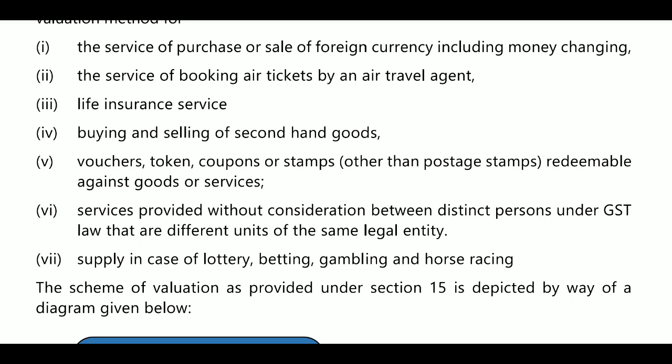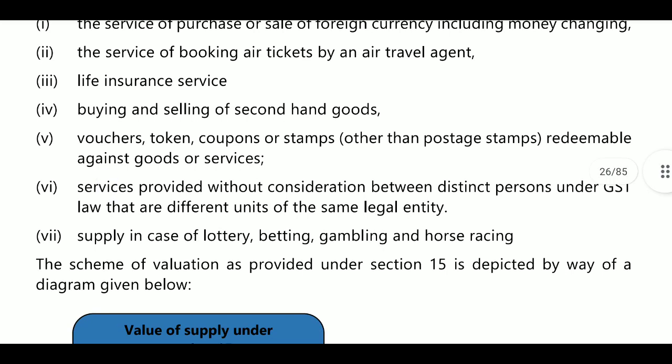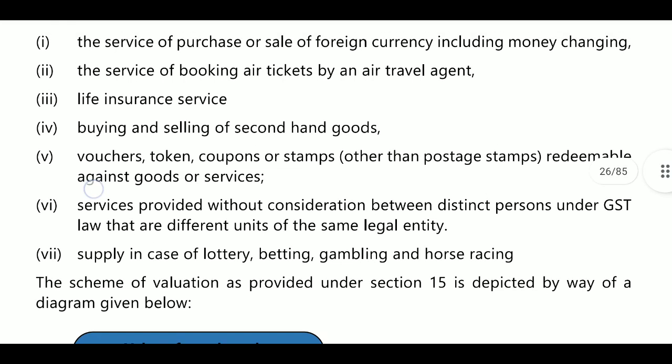So service of booking air tickets by air travel agents, they will provide on gross, domestic or international: domestic 5%, international 10%, that type of thing. Next, life insurance services. The life insurance services may be investment linked or not linked, risk covered. Buying and selling of second hand goods, vouchers, token, coupons or stamps. These all notified goods will be calculated based on rules.